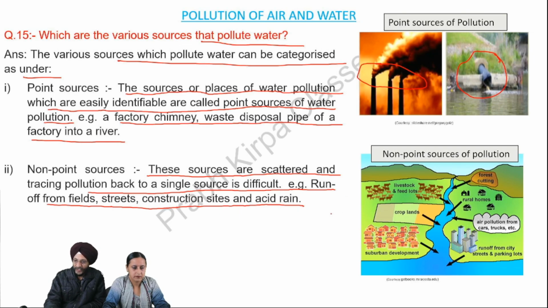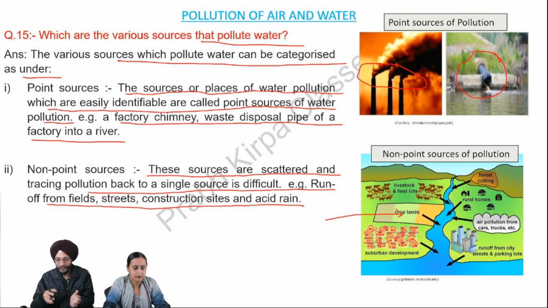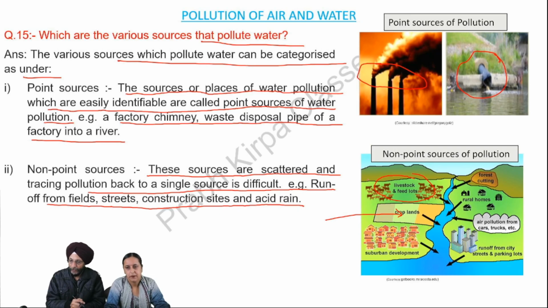But here you will see that there may be a lot of land from where the pesticides or fertilizers may move into the water body whenever there is a rain or outflow of water. So we cannot pinpoint a particular field. There may be a lot of livestock in the shape of cattle, and their waste may also come to the water bodies. We cannot point out a particular area where the cattle may be. There may be cattle spread over hundreds of miles.